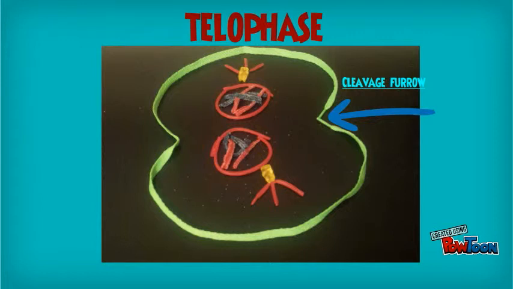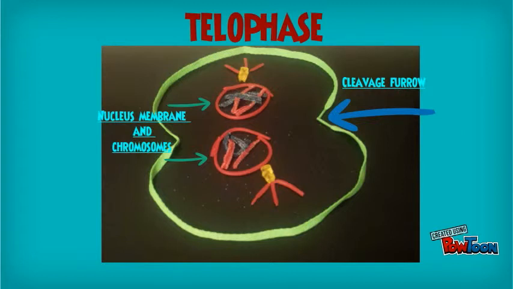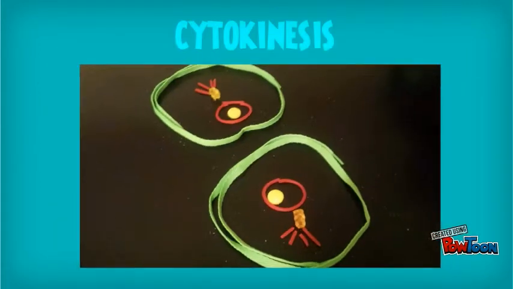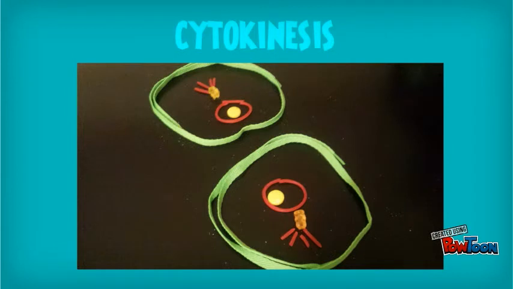Within the cell, a nucleus membrane reforms for each daughter cell, and chromosomes uncoil. Cytokinesis takes place, which is when the cytoplasm divides to form the two daughter cells. This marks the end of the mitosis.